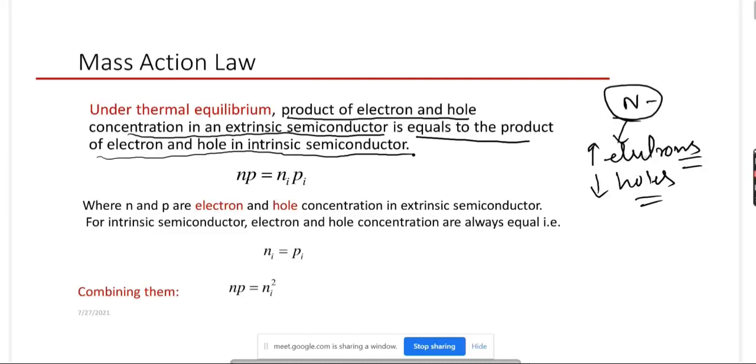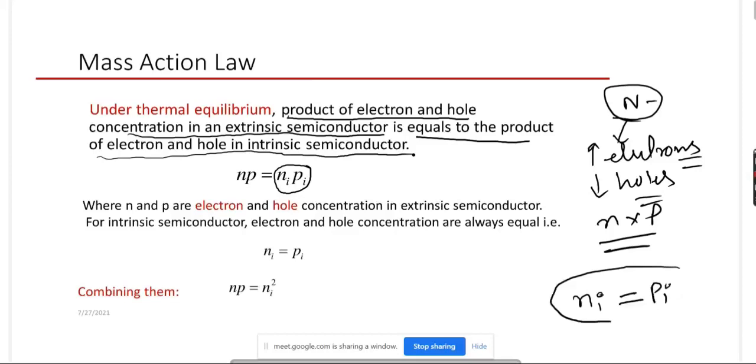The product of electron and hole, n into p for extrinsic semiconductor, is equal to the product of electron and hole in an intrinsic semiconductor, ni into pi. For intrinsic semiconductor, the electron concentration is ni, the hole concentration is pi, and they should be the same, so ni equals pi.